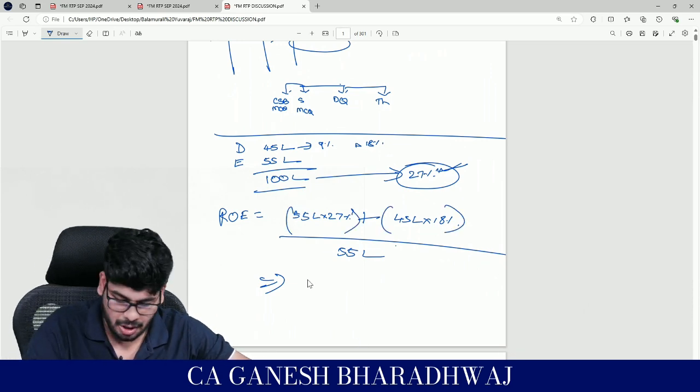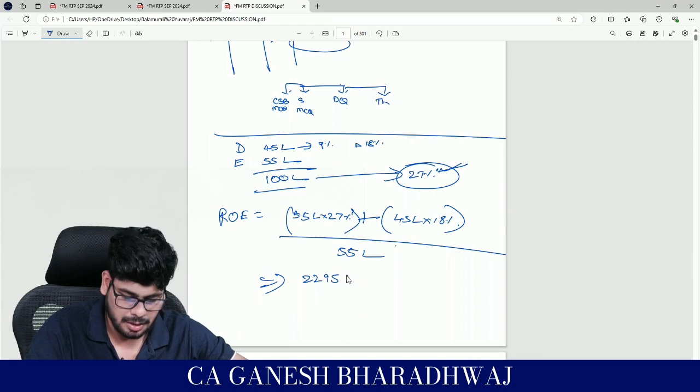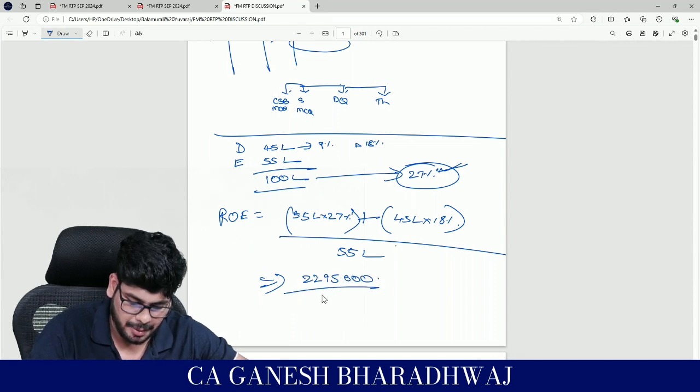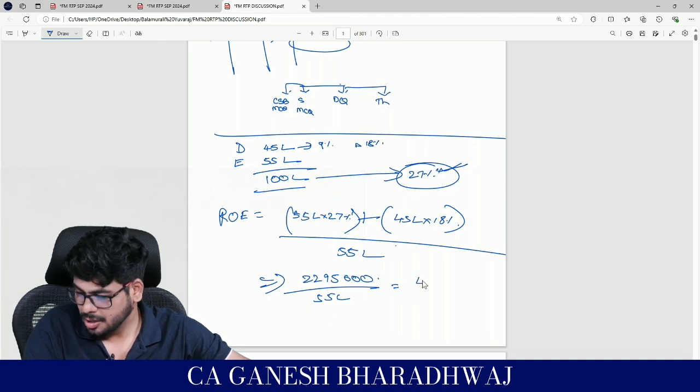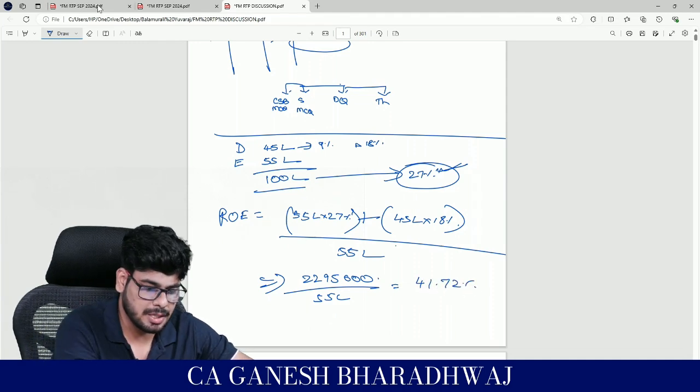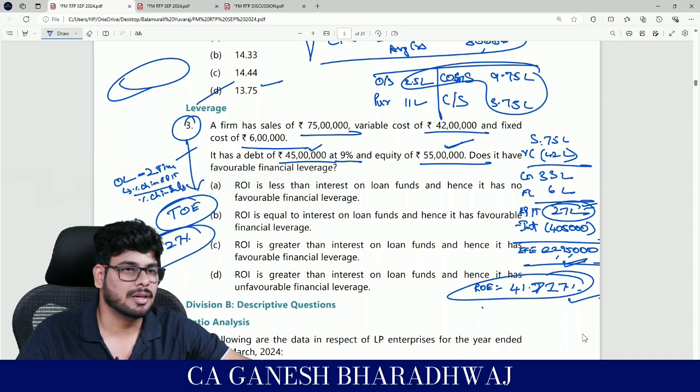Okay, what is the numerator, denominator? 22,95,000 divided by 55 lakhs. How much is it? 41.72%. This is same as what we computed here. Guys, clear with this?